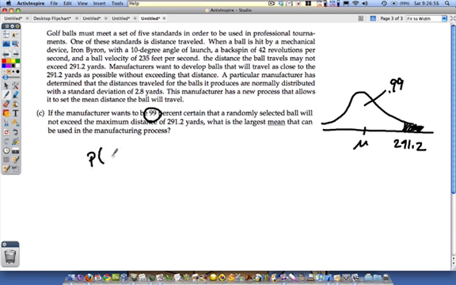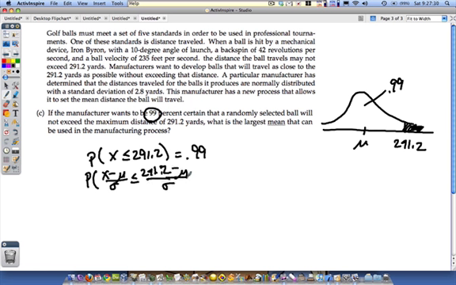In a probability statement, that would look like this. The probability that a randomly selected ball travels 291.2 yards or less has to equal 0.99. What does mu have to be? Okay, and this is where we have to do some standardization, because this is working the problem backwards, and we can't do this with the calculator. So what I'm going to do is standardize. The probability that z is less than 291.2 minus mu over sigma equals 0.99.